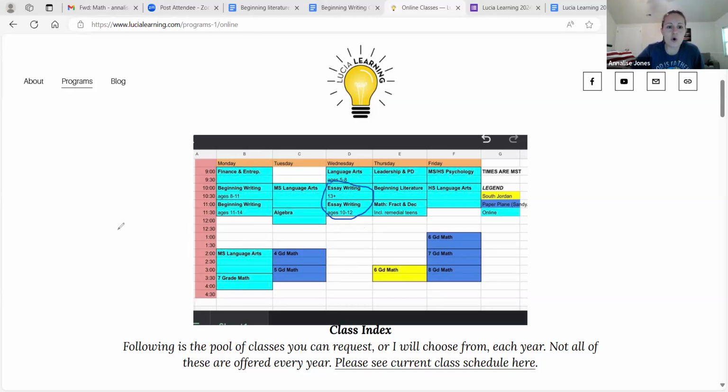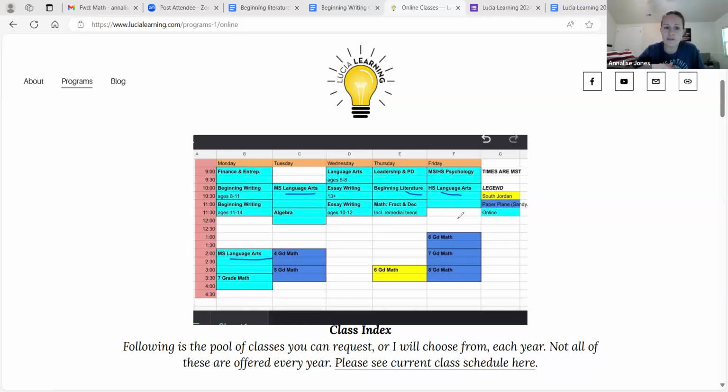But those classes are only writing, right? So if you liked how we read the poetry and the literature, you need to do a literature class or a language arts class. If you're coming to the language arts classes, we will cover the poetry, the stories, and some novel discussions. And then we'll write essays, maybe write some poems or creative writing stories, right? So this is your full language arts class that's going to cover everything.